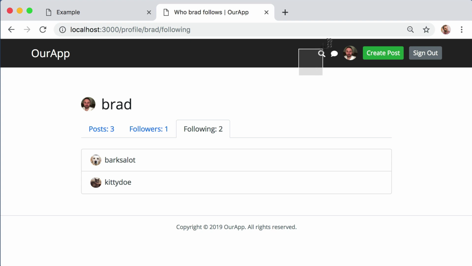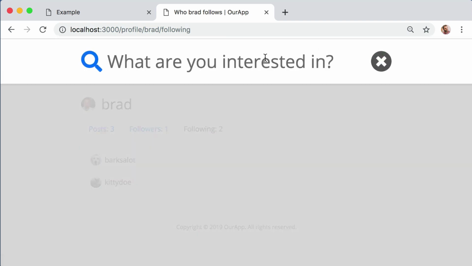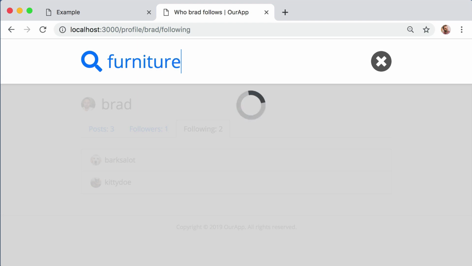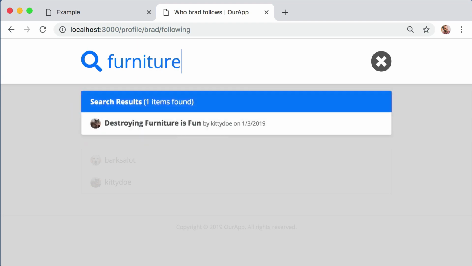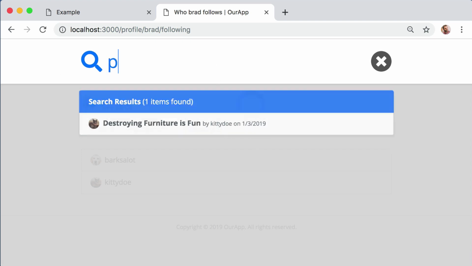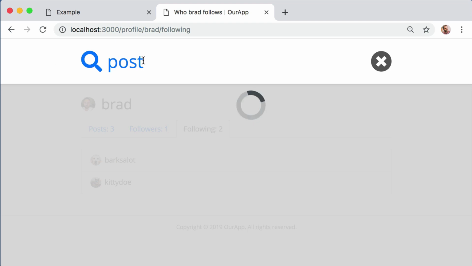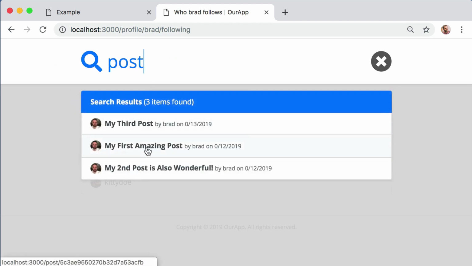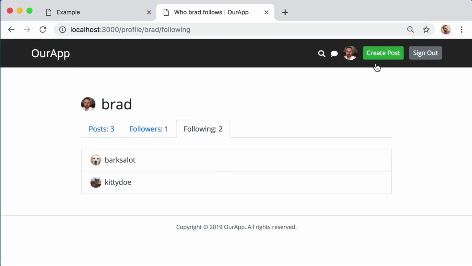Also back up in the header, I can click on this icon to search for the content that I'm interested in. So if I search for the word furniture, in real time we get search results. So we see Destroying Furniture is Fun, that existing article by Kitty Doe. If I search for something that's going to return multiple results, like the word post, there we go, because I used that word in my title. You get the idea. Let's close this live search results feature.